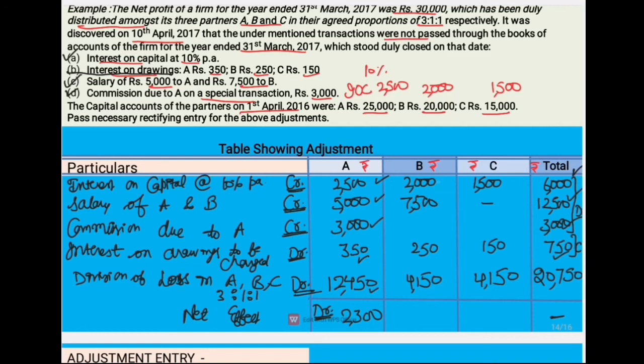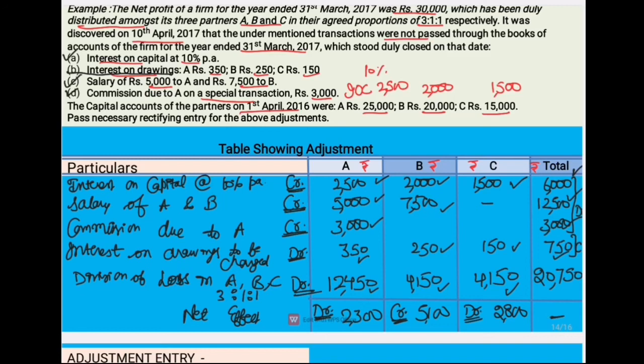For B, we will do 2,000 plus 7,500 and minus 250 and minus 4,150. So B's capital account will have a net effect on credit side of rupees 5,100. If we go for C, 1,500 on credit side, minus 150 and minus 4,150. So C's net effect will also be on the debit side, and it is rupees 2,800.